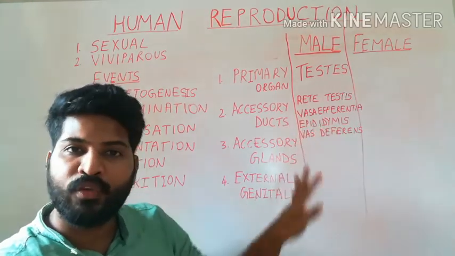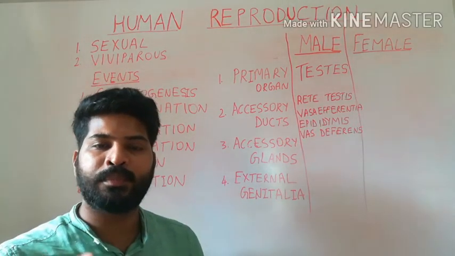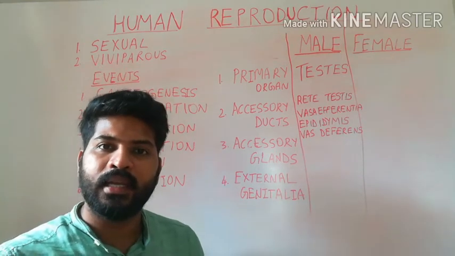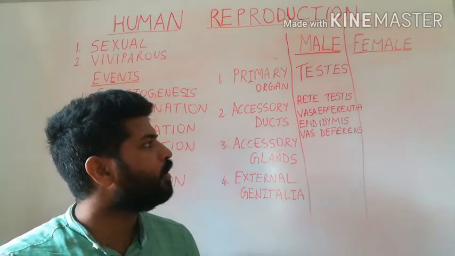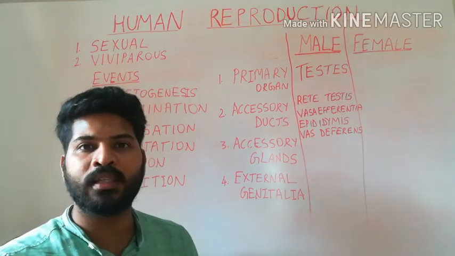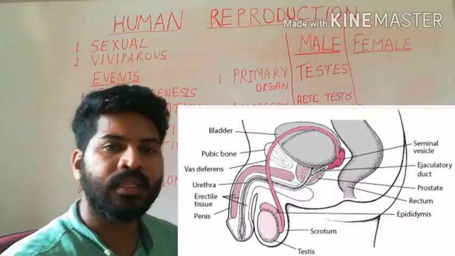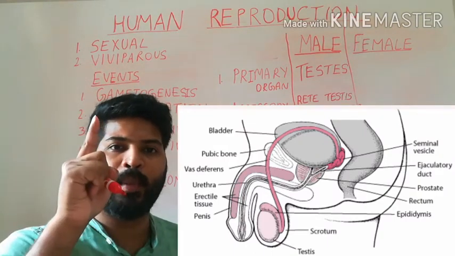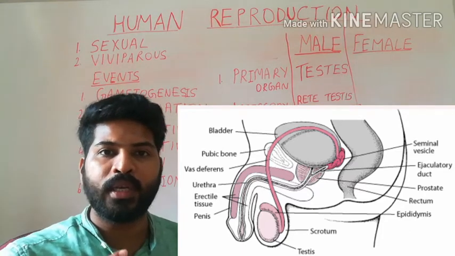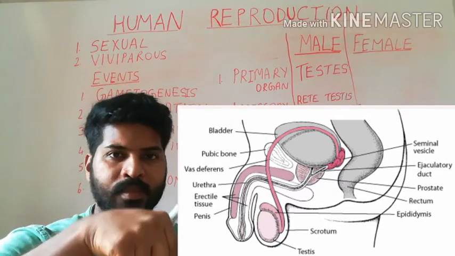Their main function is to transport the sperm from the testis into the external opening. They also act as storage organs temporarily. The vas deferens continues as a tube. It moves upward in the abdomen and near the urinary bladder, as you can see in the diagram, it takes a U-turn and it comes down.